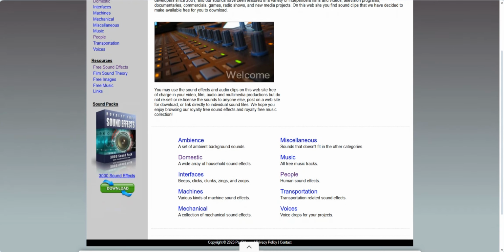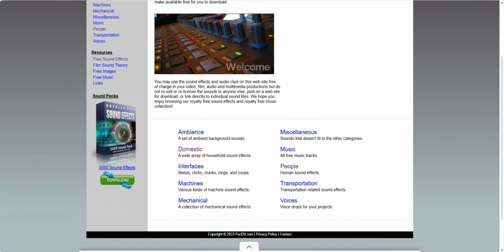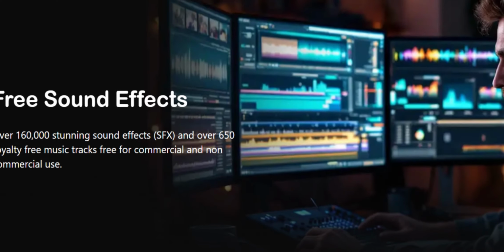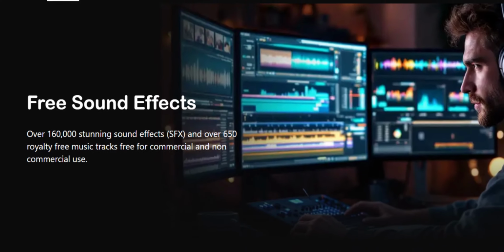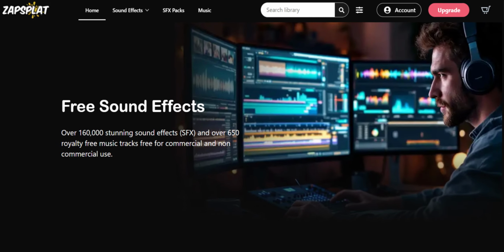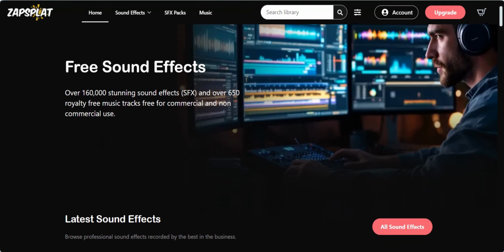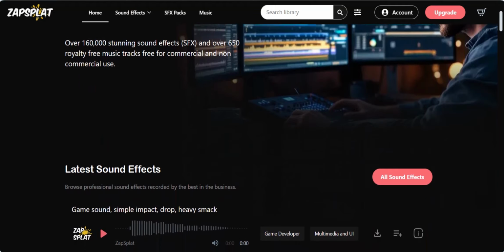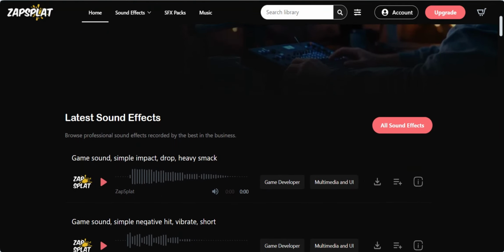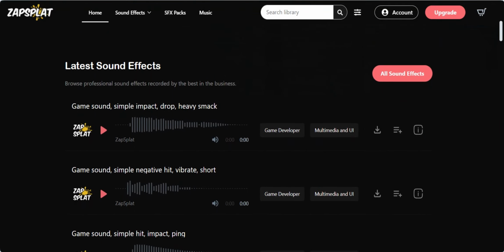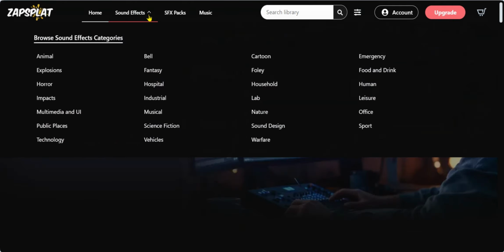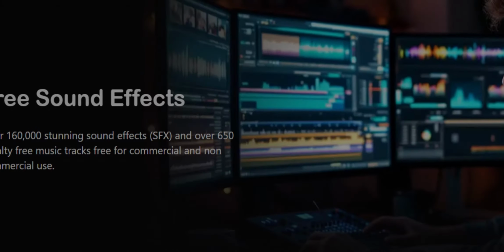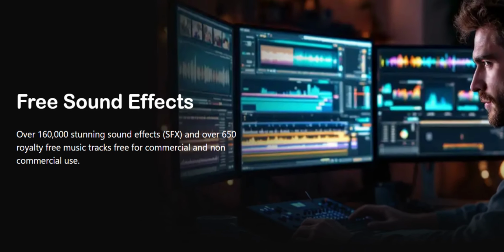But what if you want access to over 160,000 sounds in one place? That is where Zapsplat comes in. A sound effects and royalty free music library with over 160,000 sound effects, and new ones are added daily. Its huge focus on sound effects only makes it stand out. You will find categories from animals to sports, plus themed sound packs you can download in bulk.